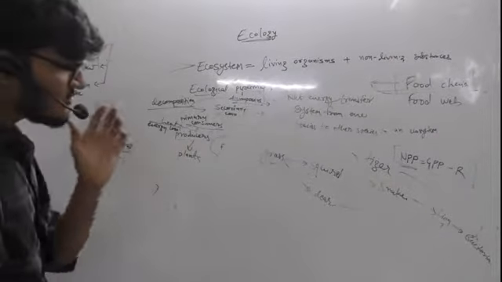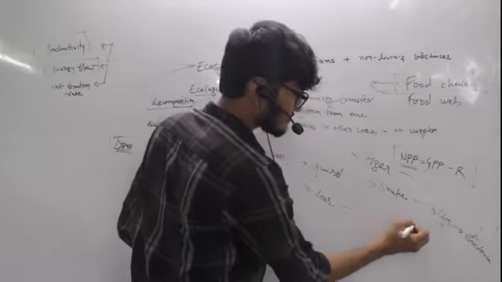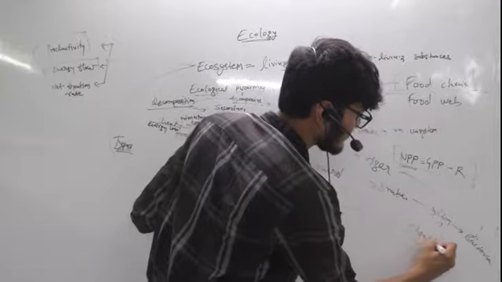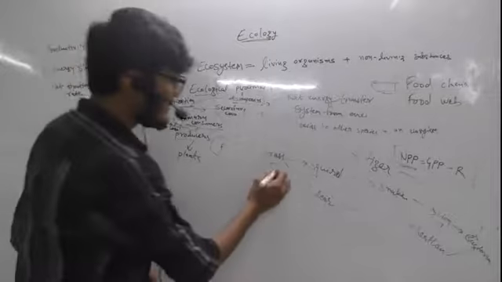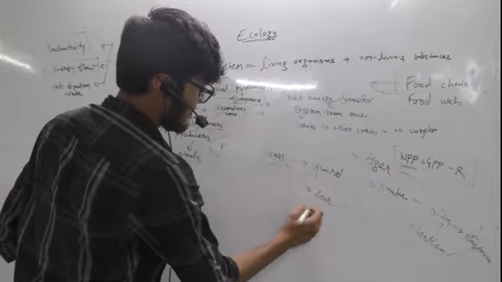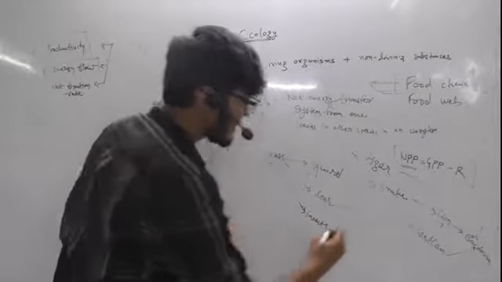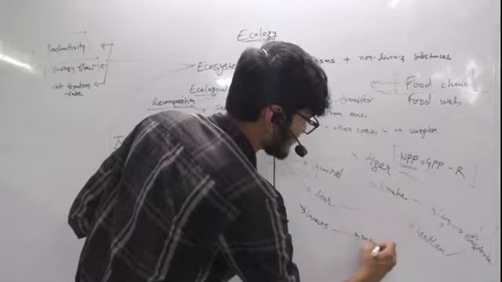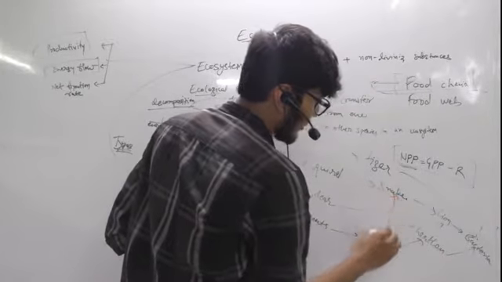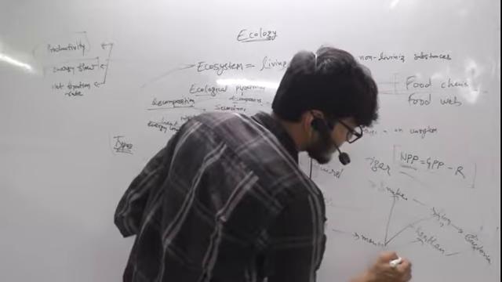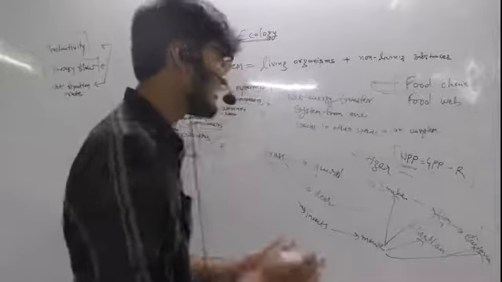So this way it's not necessary that snake will be eaten by a hawk that will be decomposed by bacteria. Grass will be eaten by insects. Insects will be consumed by a mouse. Mouse will be eaten by a hawk. A mouse can also be eaten by snake. A mouse can also be eaten by lion, or a mouse can directly be decomposed by bacteria if it is found dead in the ecosystem.